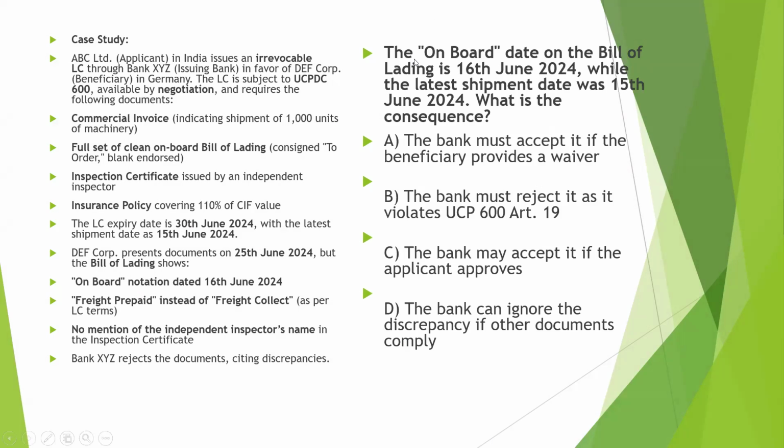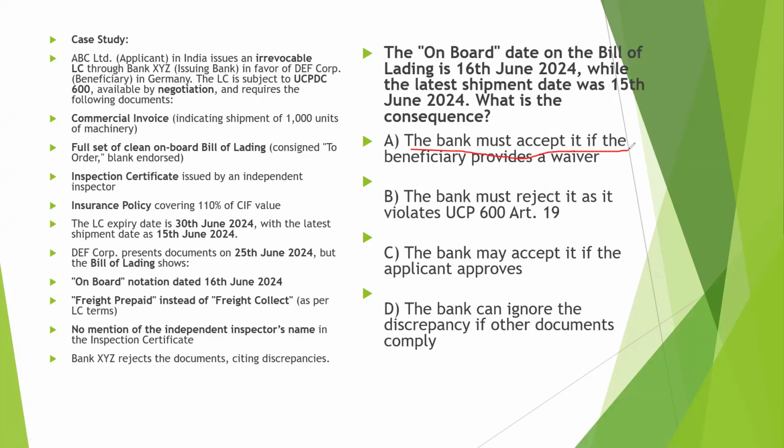Let's see next. The onboard date on the bill of lading is 16th June, while the latest shipment date was 15th June. What is the consequence? So the date is 1 day later than the shipment date. What will be the consequence of this? A, the bank must accept it if the beneficiary provides a waiver.